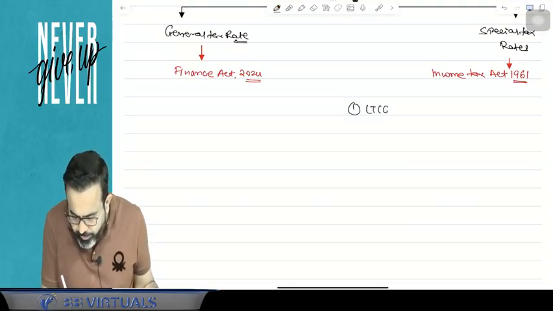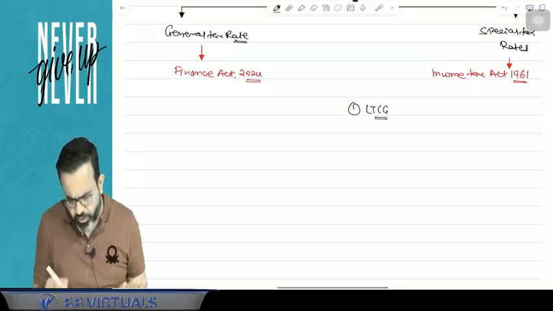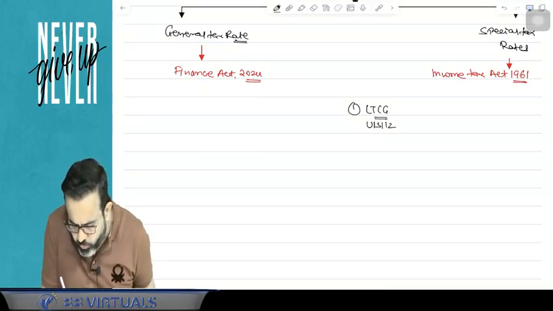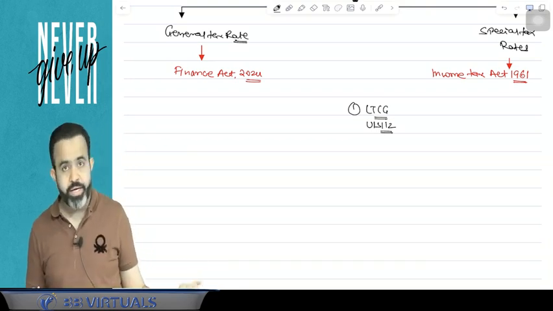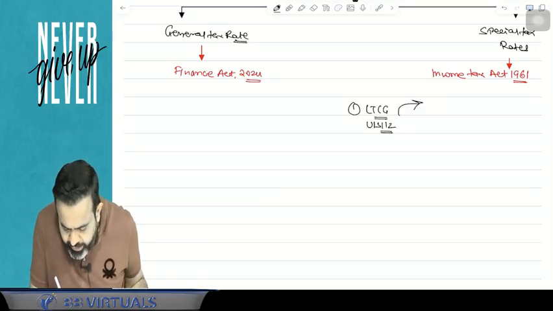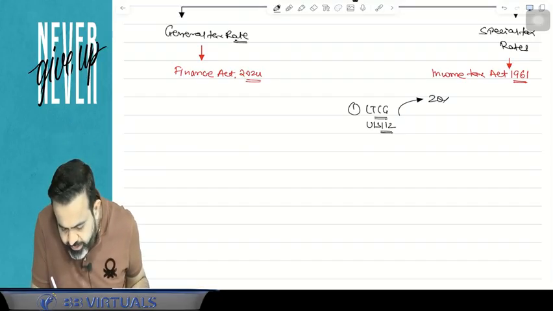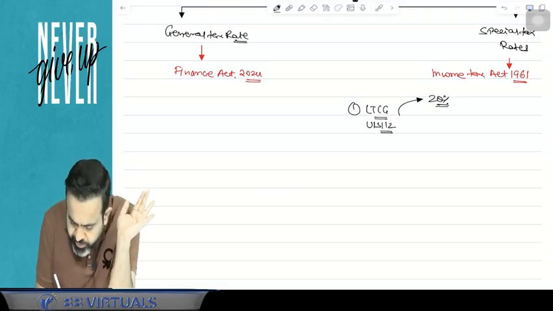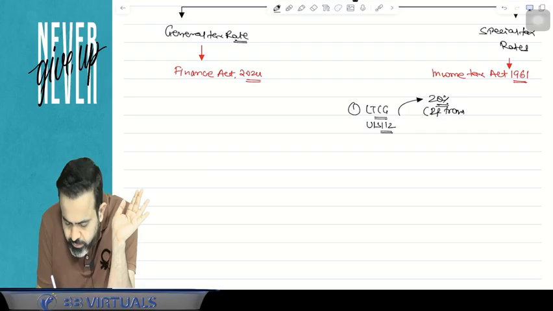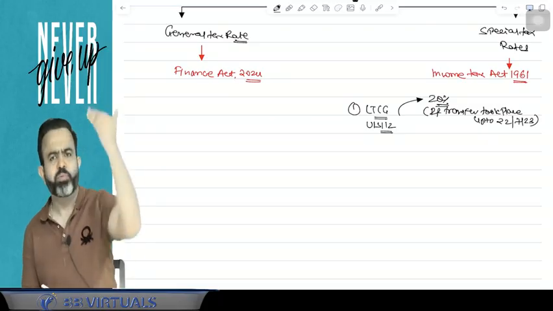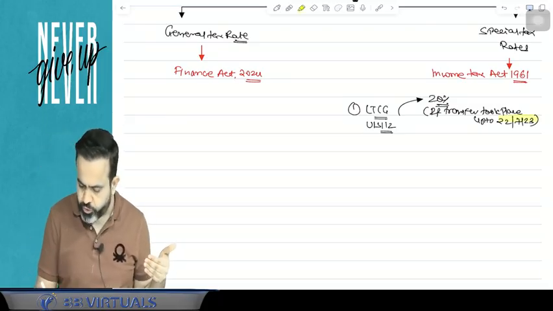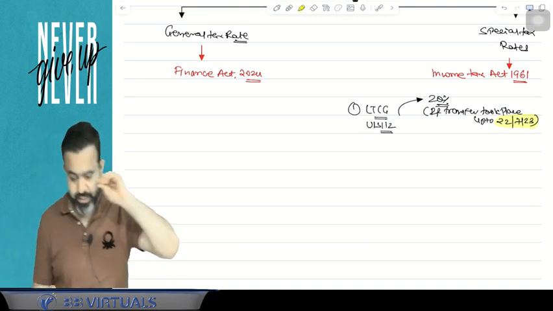One is the long-term capital gain. Long-term capital gain means normal long-term capital gain under section 112. Earlier it was taxable at the rate of 20%. Here the tax rate is 20% if the transfer took place up to 22nd July 2023, that is before the budget. This time there are lots of amendments in capital gain, especially related to the tax rate.